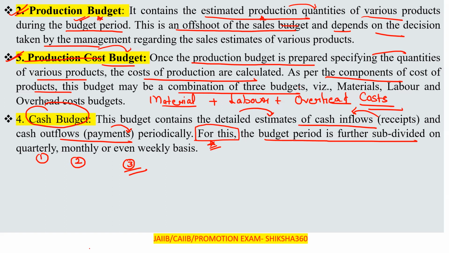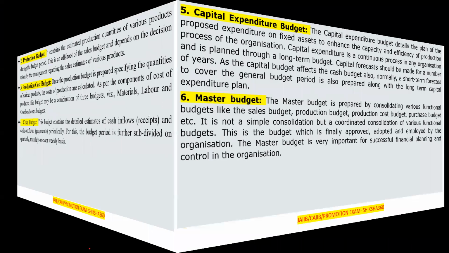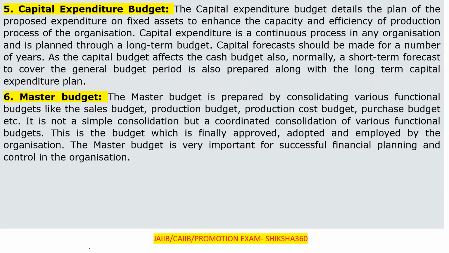Now move to the next point under that. So these two budgets which we have, the last one which we have to cover in this session is the capital expenditure budget. And the last one after that is the master budget.